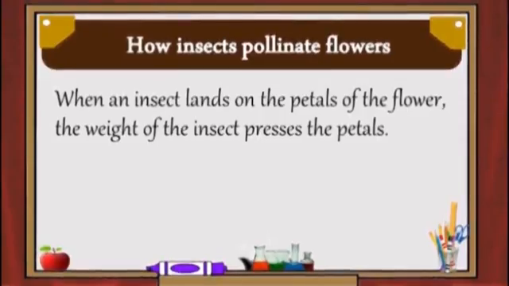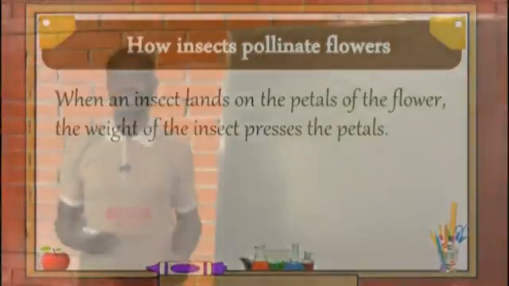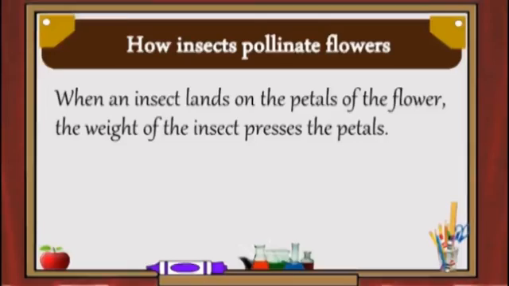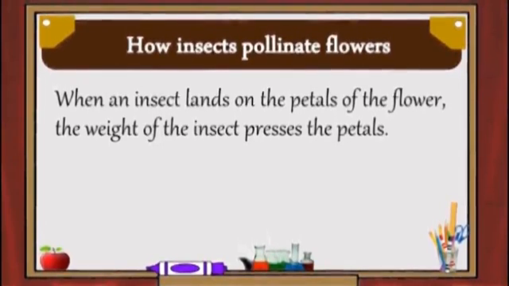Let's quickly look at how insects pollinate a flower.